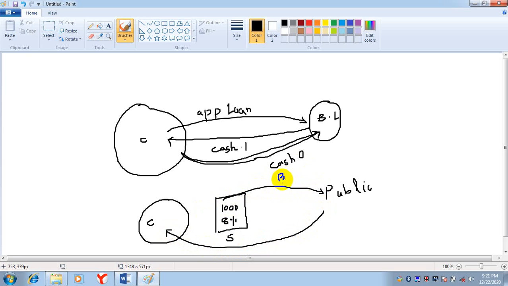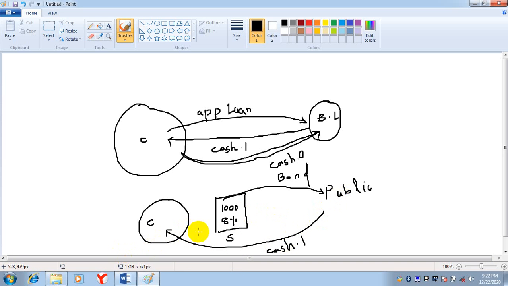Bond is going in the hands of the public, and for the purchase of one bond, $1,000, there will be cash inflow to the company. But when the company will repay after 5 years at the maturity of the bond, the company will repay this money back to the public.